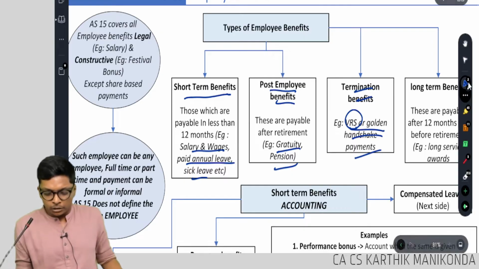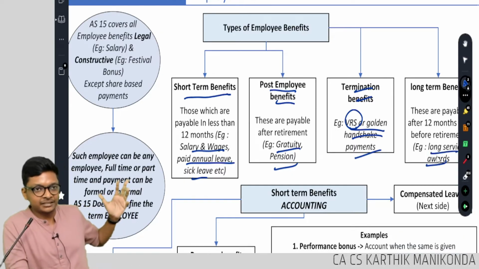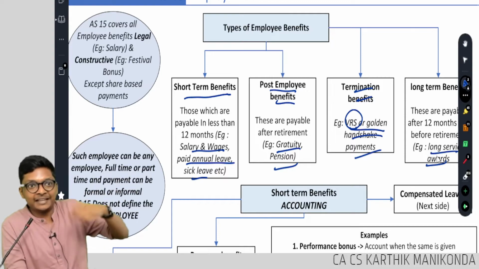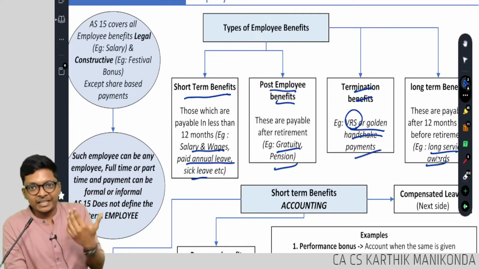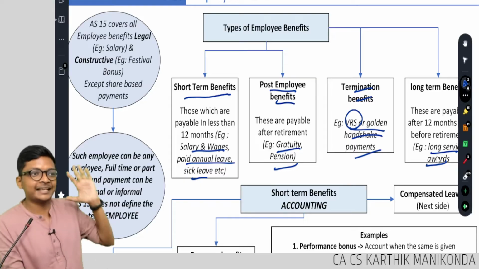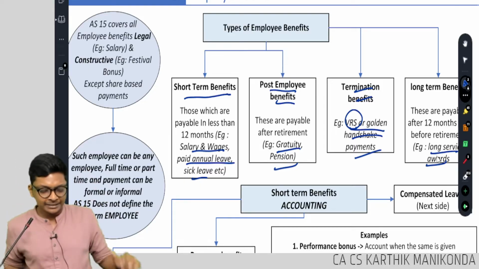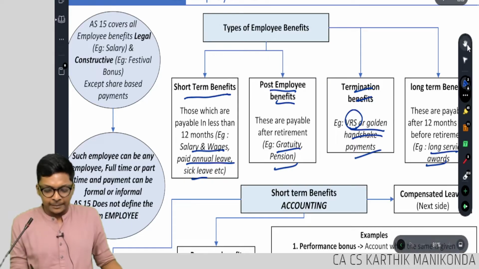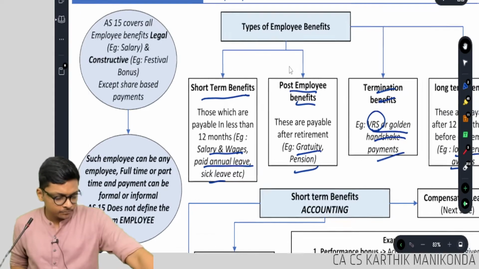Then long-term benefits, I gave some examples here. Long service awards. He worked for 10 years. So if I work for 10 years, I will get it. In the 8th year, I can predict I'm going to stay for 2 more years. And the other examples I gave. Are you getting it, guys? These are the 4 types. And come to the left-hand side circle.